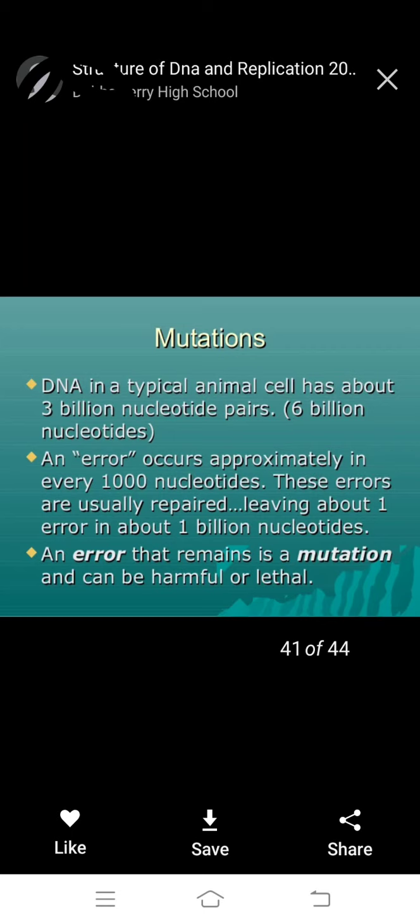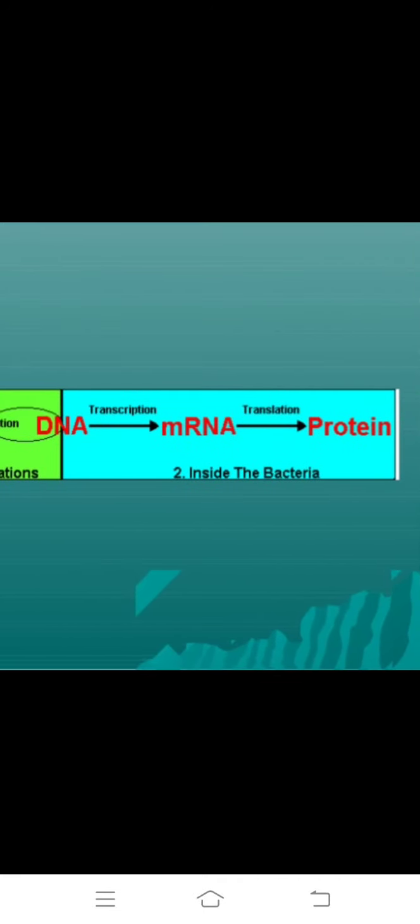These errors are usually repaired, leaving about one error in about 1 million nucleotides. An error that remains is a mutation and can be harmful or lethal. Okay, this between generation and here inside the bacteria.